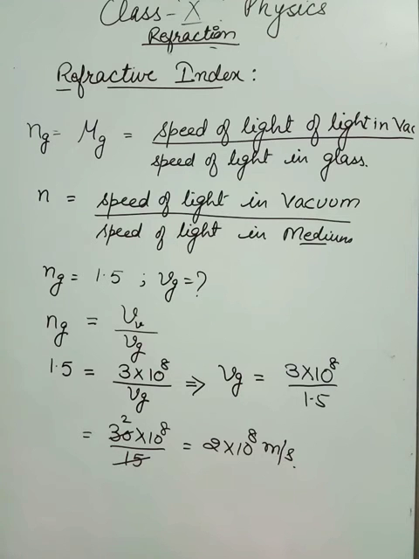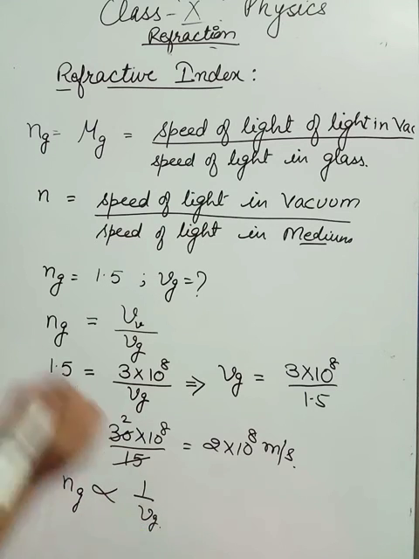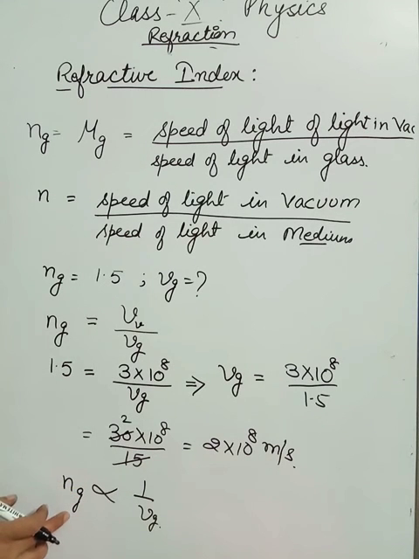Now what is the relation between refractive index and velocity of light in that particular medium? There is an inverse relation. Taking the example of glass, the refractive index of glass is inversely proportional to the velocity of light in glass. It means that if the refractive index is more, the velocity will be less.